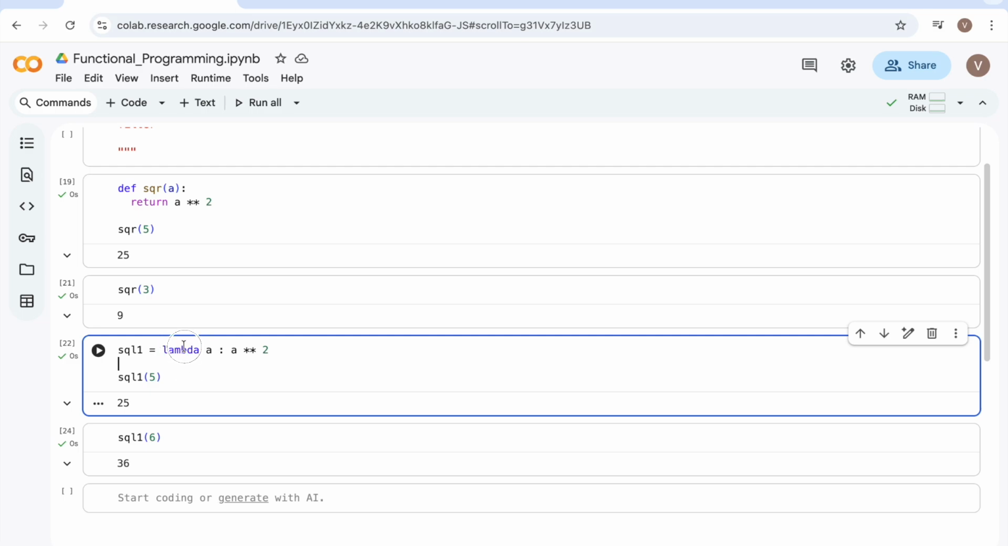There is no name for it. It's an anonymous function. We are not defining it with a name. You don't need to import any packages for Lambda. You can directly use the Lambda function in your Python programming language. We'll try to understand with problems.